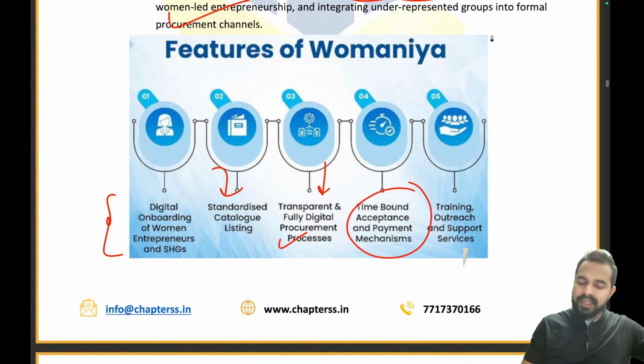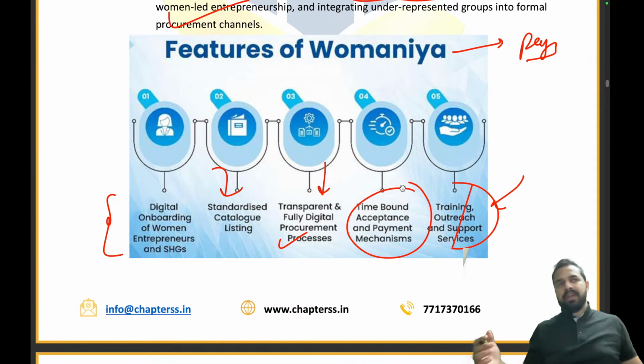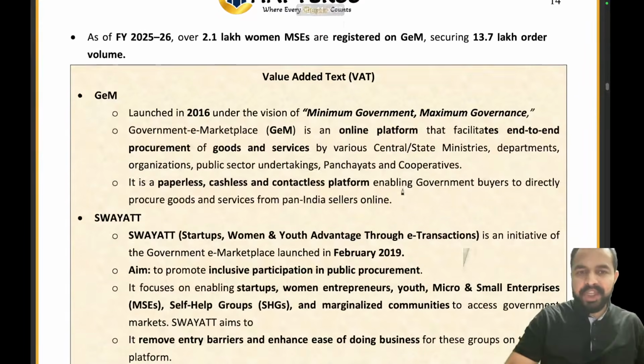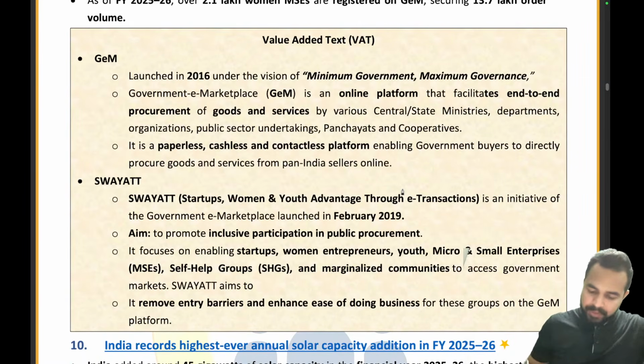If you have accepted that particular order from that business owner, then you have to ensure that you will pay them the amount within a particular timeline, right? Then training, outreach and support services are also being provided, so that's how we are upskilling them as well, and we are also helping them to grow their businesses. So that's how we are helping each other. Now my dear friends, let's move ahead to the next part.